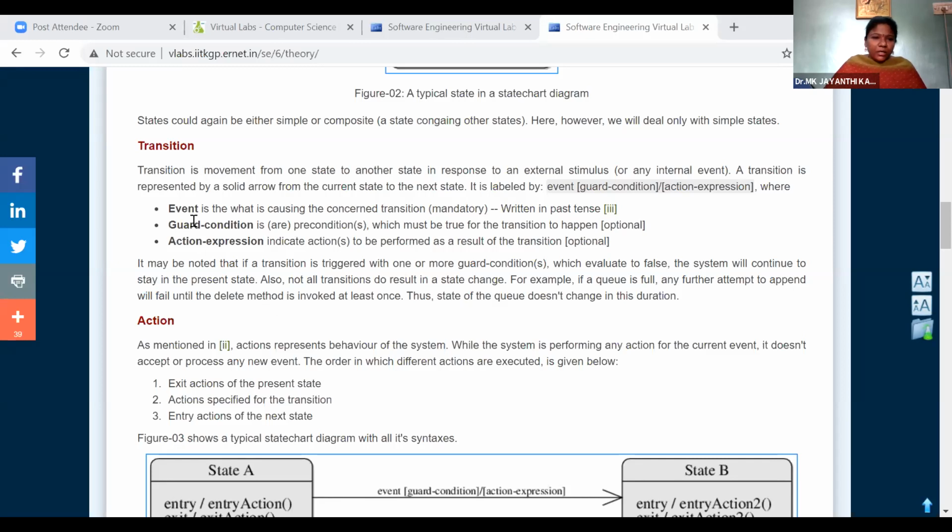It may also be a condition check, because we also use conditional decision making nodes, that is, the diamond symbol. We will check whether the process is a decision making process or an intermediate operation process, and the action expression. If you are performing a particular operation or executing an action, that should be specified in the transition state.